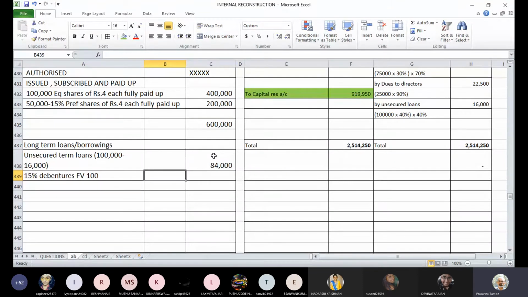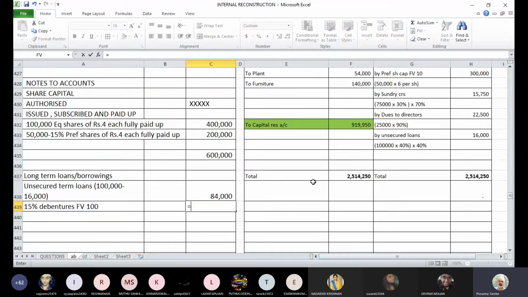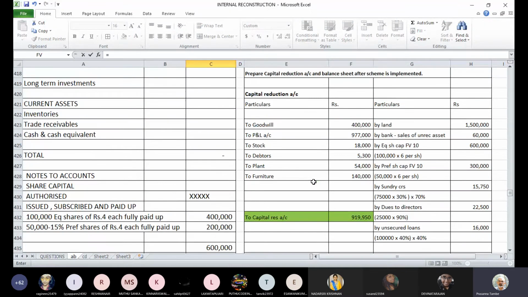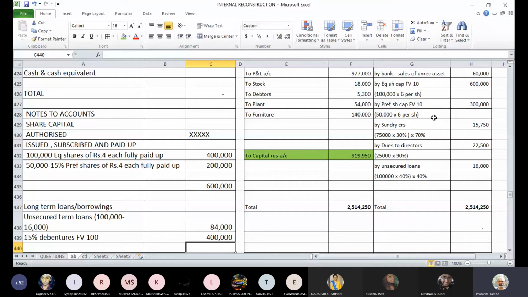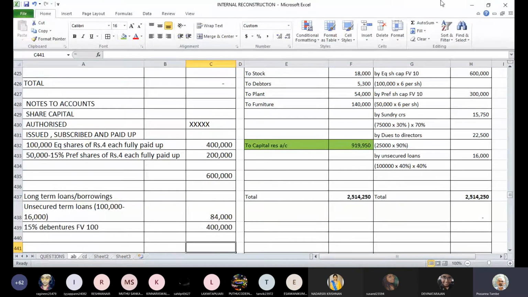And 15% debentures have remained unchanged. There is no change in the amount of debentures, no waiver or adjustment. So 15% debentures, 4 lakhs, will remain the same. So our long-term borrowings are 4 lakhs 84,000.